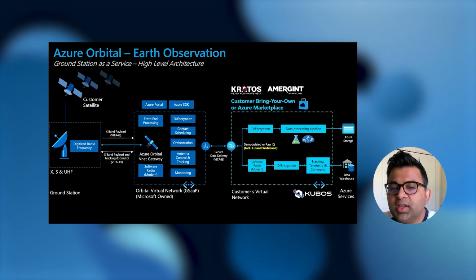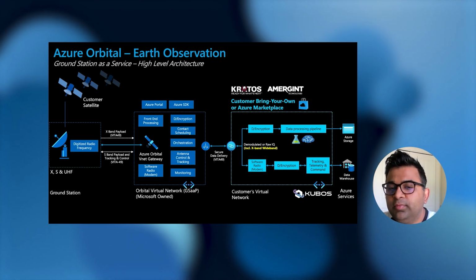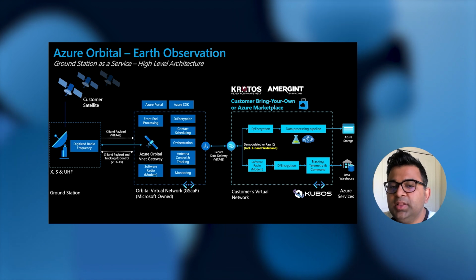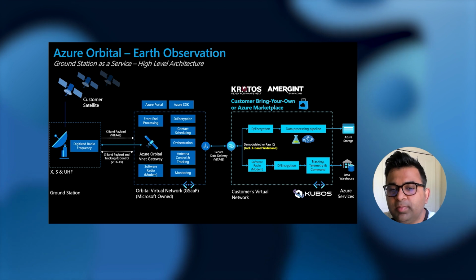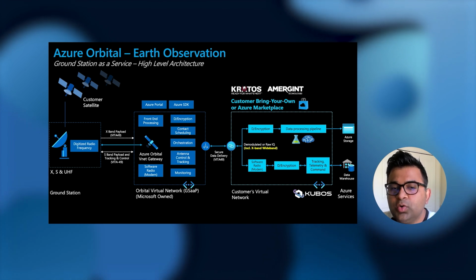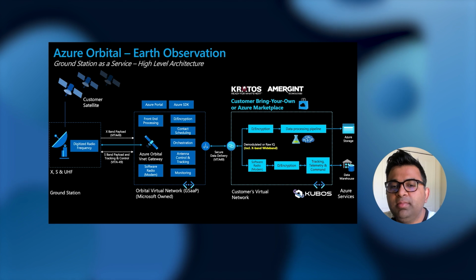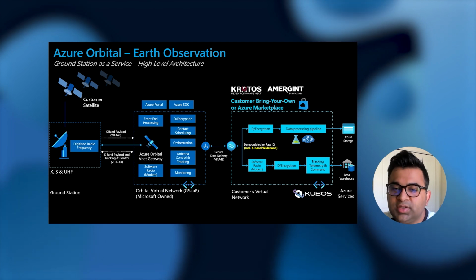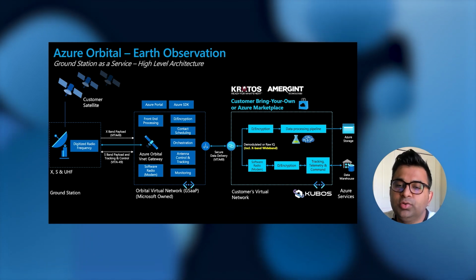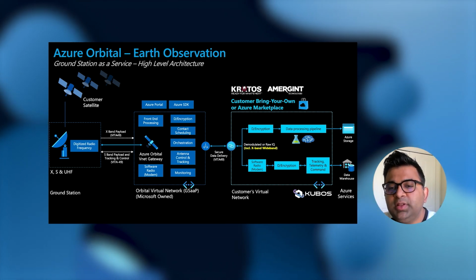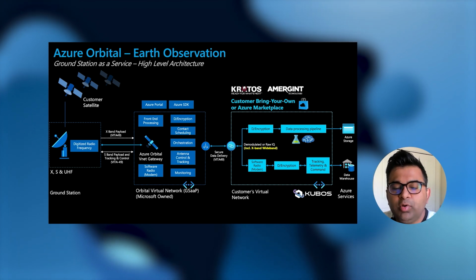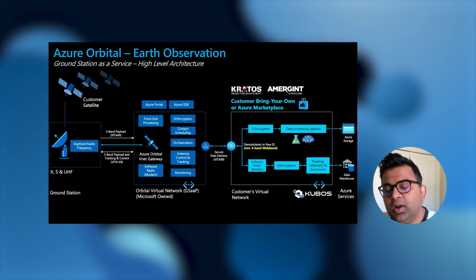In this case, the customers can deploy a cloud modem from our partners, Kratos and Emergent, in their virtual network directly from Azure Marketplace. Customers can also work with our partners, again Kratos and Emergent, to have a custom modem built and deployed for their unique mission needs. We have partnered with them to onboard them as Azure Orbital managed service providers to enable you to address unique mission needs with Azure Orbital. Customers also have an option to bring their own modems in their virtual networks, deployed as IaaS compute on Azure.